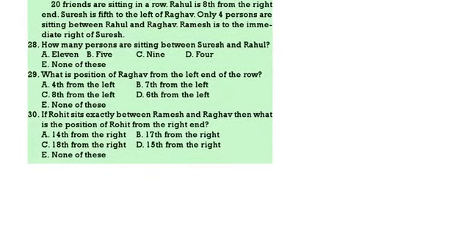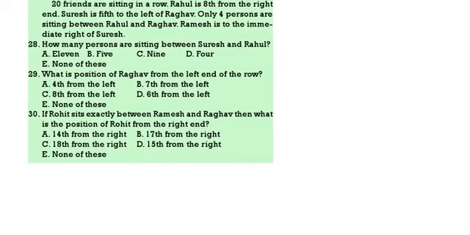20 friends are sitting in a row. Rahul is 8th from the right end. Suresh is 5th to the left of Raghav. Only 4 persons are there between Rahul and Raghav. Ramesh is to the immediate right of Suresh. Now draw one straight line, just one line.